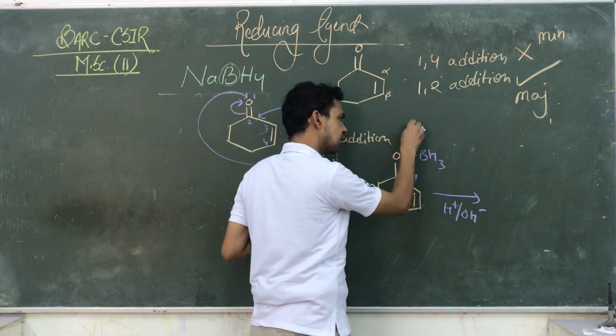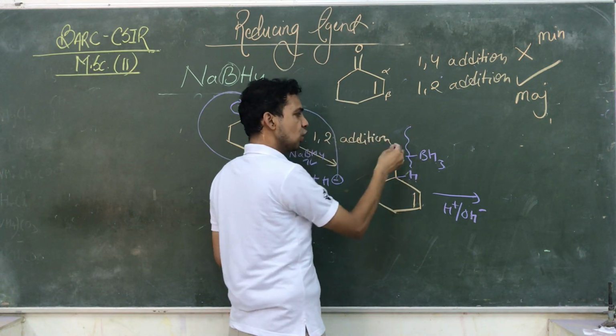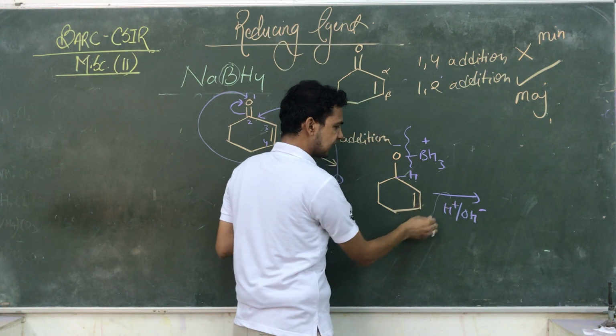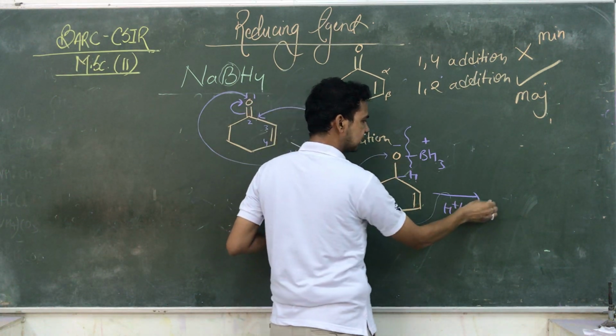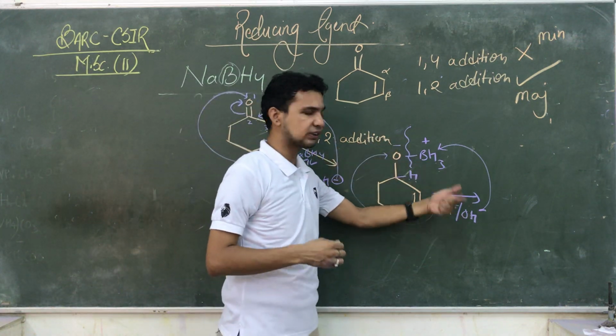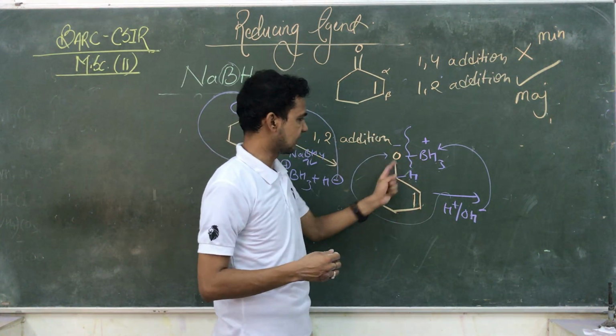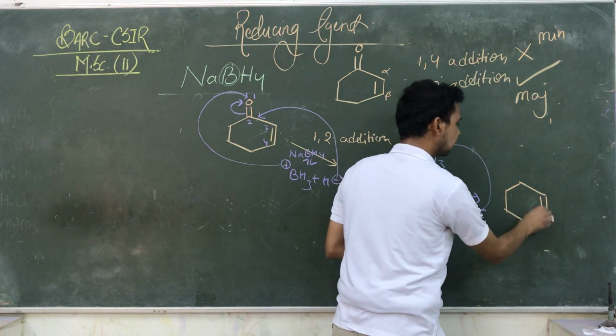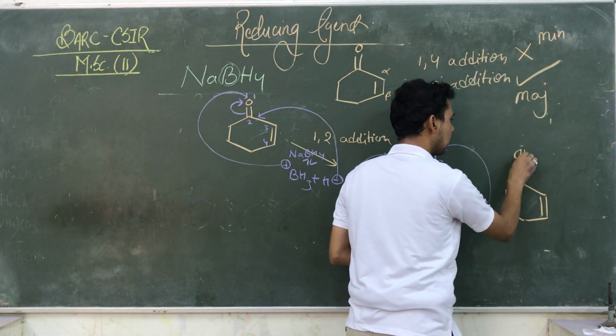In hydrolysis, the bond is decomposed from here. O is negative, BH3 is positive. So guys, H attacks the oxygen and OH negative attacks BH3, so BH3 is converted with OH. H is attached here. So we get a product, and the product is an unsaturated alcohol.